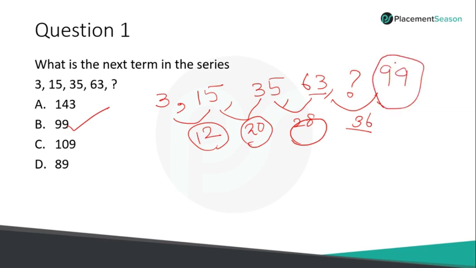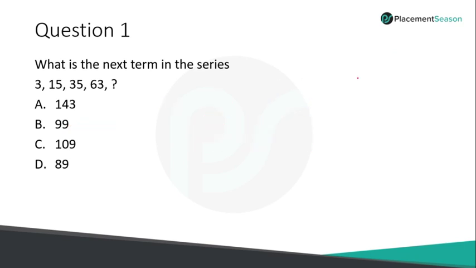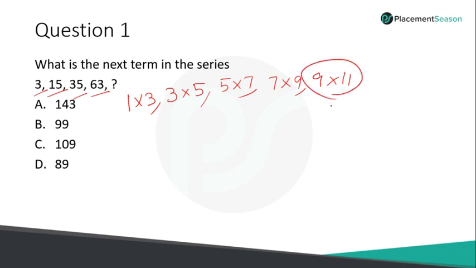Clear? There is one more logic for the same question. What is the first number? 3, which I can write as 1 into 3. The next number is 15, which is 3 into 5. The next is 35, which is 5 into 7. And the next is 63, which is 7 into 9. So what do you observe? These numbers are products of consecutive odd numbers in pairs. So what should be the next pair? 9 and 11. What is 9 into 11? 99. So this is the other way of solving the same question.